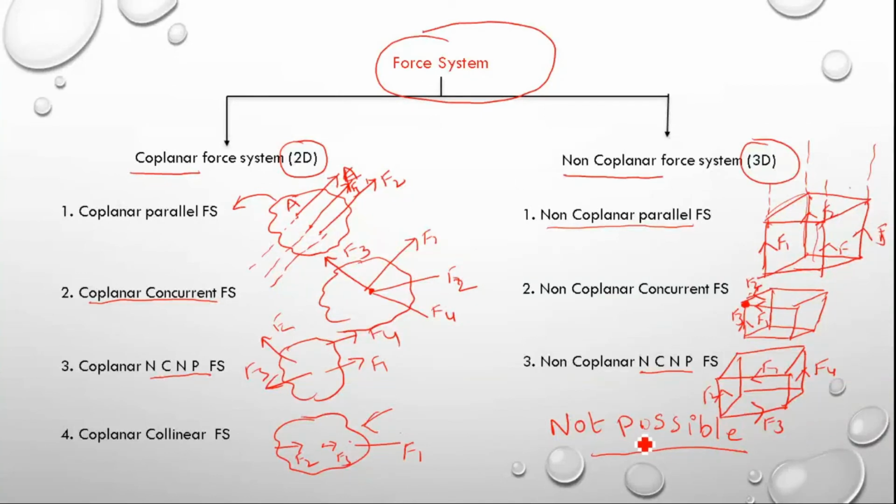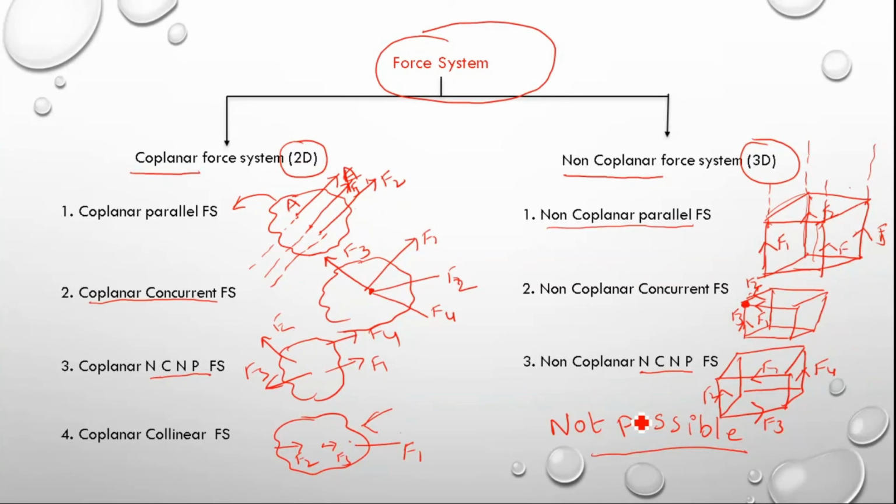That means this entire force system is classified into coplanar force system and non-coplanar force system, and the coplanar force system again we categorize into coplanar parallel system and coplanar concurrent system, if the line of action meets at one point. If the line of action is neither parallel nor meets at one point, then it is a coplanar non-concurrent and non-parallel force system.